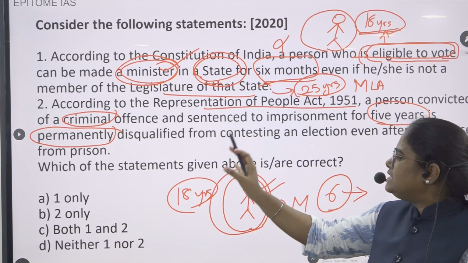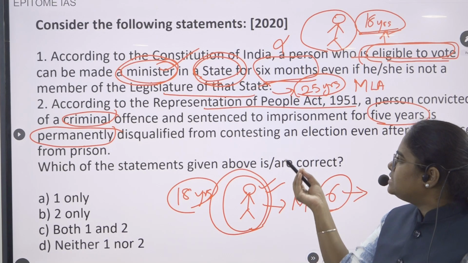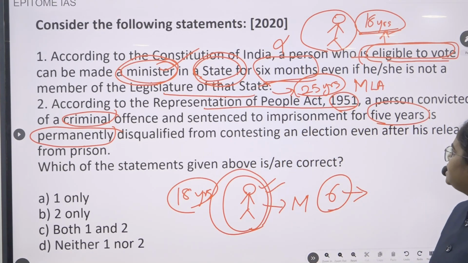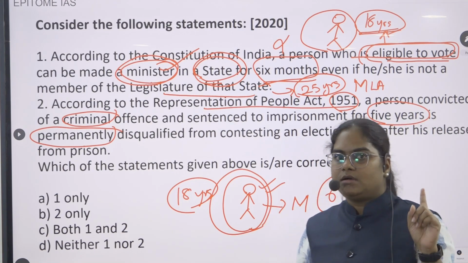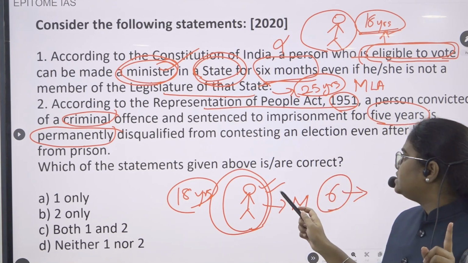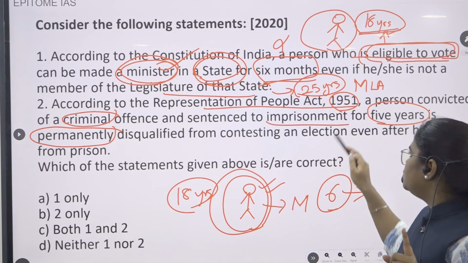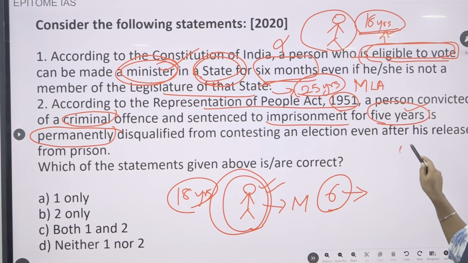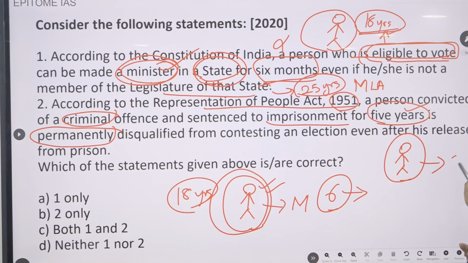Now, in the second statement, what they are saying is, according to the Representation of People Act 1951, a person convicted of a criminal offense and sentenced to imprisonment for 5 years. There was a person who was convicted of a criminal offense and sentenced to imprisonment for 5 years.